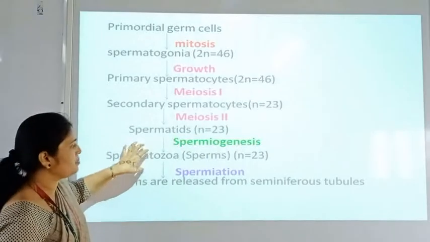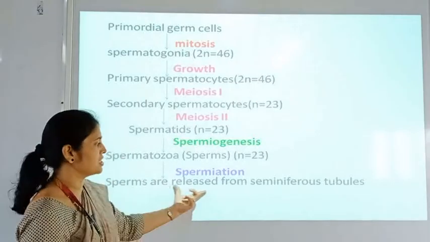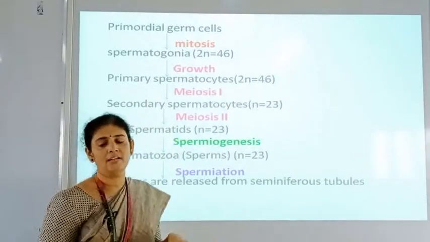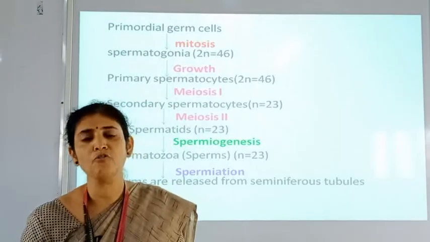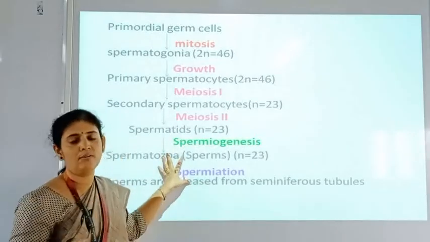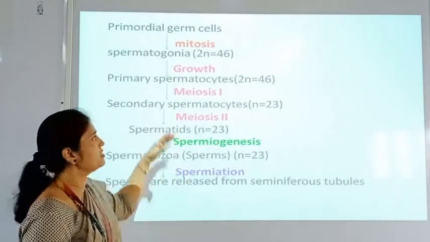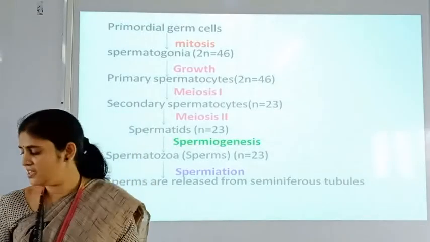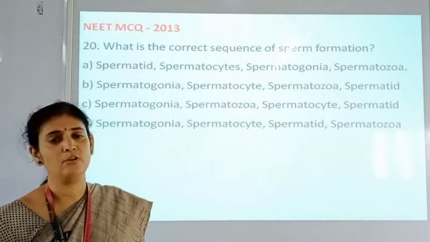And when these mature spermatozoa or sperms are released from the seminiferous tubules, this process is called spermiation. So using this flow chart, we have to remember all the events related to spermatogenesis, and a number of questions are going to be asked in the NEET exam from this flow chart. We get correct answers to some NEET questions by using this flow chart related to spermatogenesis. I hope you understand this.